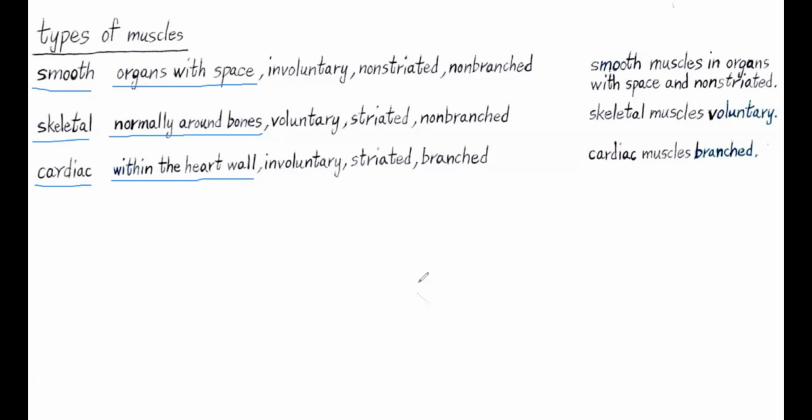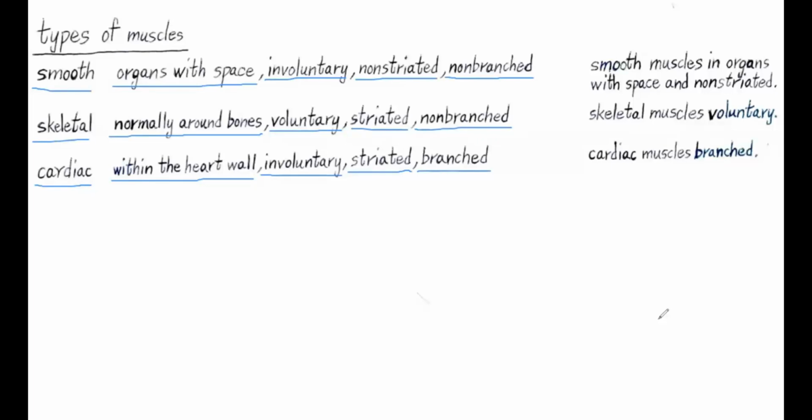All right. Now, also know that skeletal muscle is voluntary, while smooth muscle and cardiac muscle are involuntary. Also note, smooth muscle is non-striated, while skeletal muscle and cardiac muscle are striated. Also, cardiac muscle is branched, while smooth muscle and skeletal muscle are non-branched.